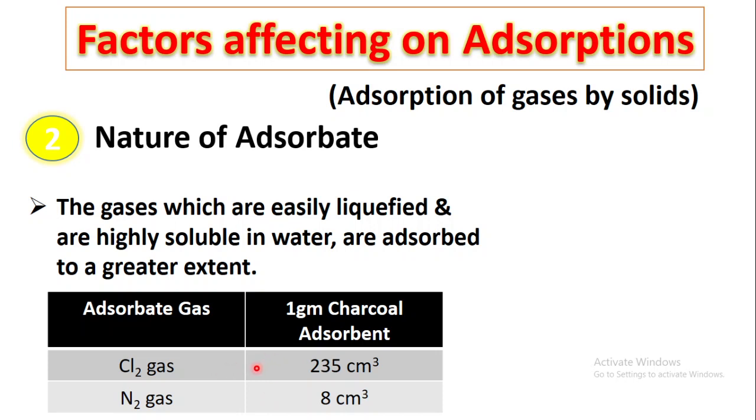So from this we can understand that chlorine gas is more liquefiable than nitrogen gas, or chlorine gas has a higher critical temperature than nitrogen gas. Chlorine is more soluble than nitrogen in water. So charcoal will adsorb more chlorine than nitrogen.